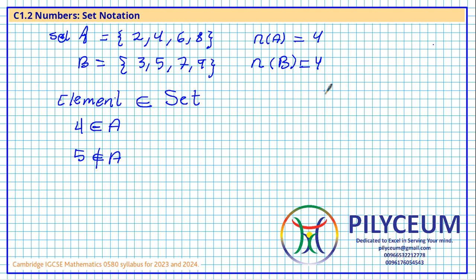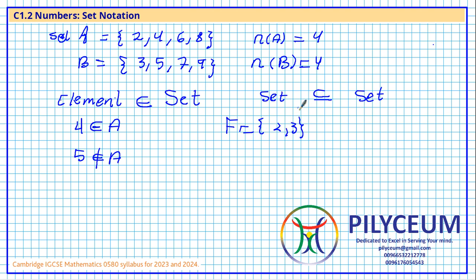Another symbol usually used in set notation is the subset. When we are speaking about subsets, we speak about sets with respect to other sets, whether a set is a subset of another one or not. So the relationship now is between a set and another set. Let's say I have a set, name it F. F is equal to 2 and 3. It only contains 2 and 3.